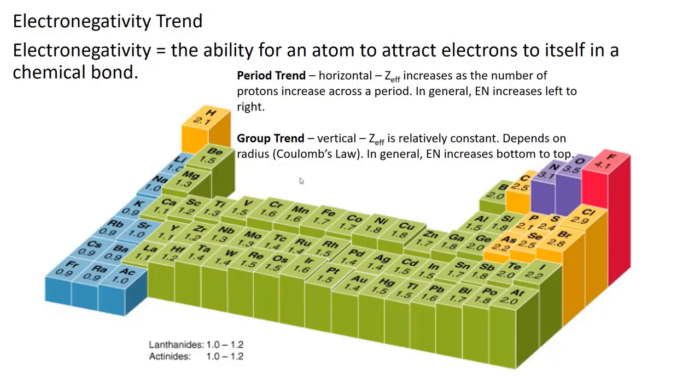The noble gases do not have a strong attraction for the electrons from a different atom. They have complete energy levels, and they don't enter into chemical bonds very much. So electronegativity is a concept that we're not going to talk about too much in this unit, but it's going to become really important when we get to the bonding unit coming soon.